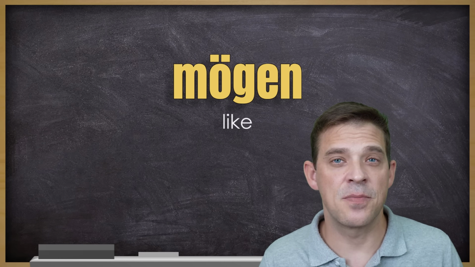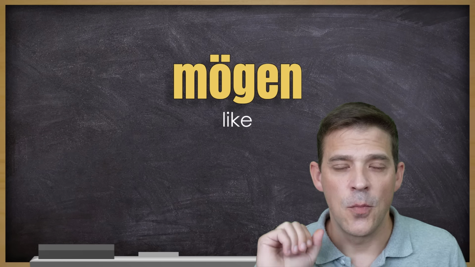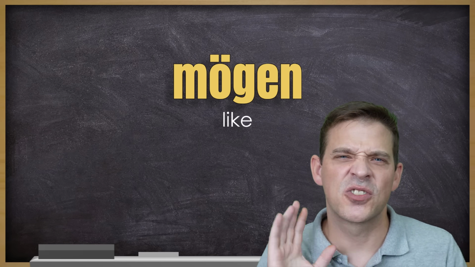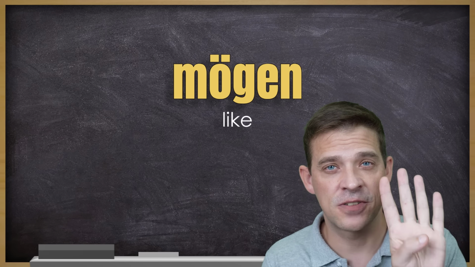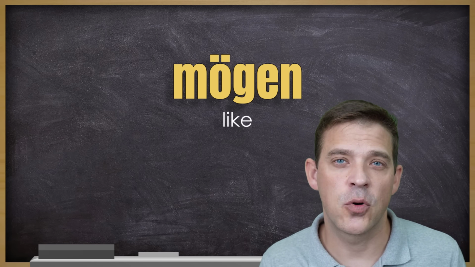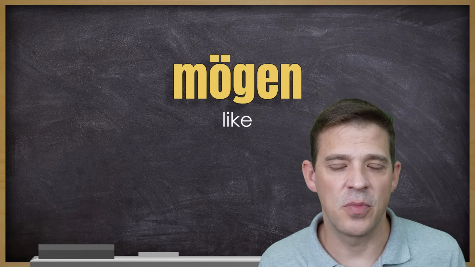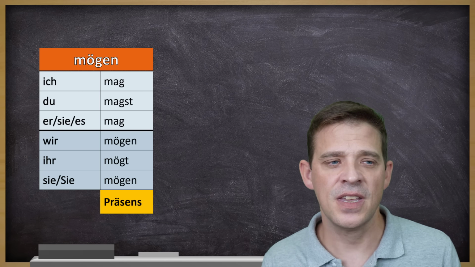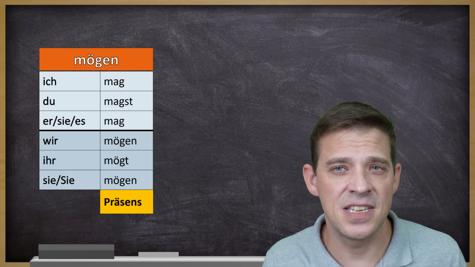Das nächste Verb ist mögen, to like. And here a small side note as well: mögen and the next one, sollen, are not commonly used in Präteritum. So the first four we had are important in Präteritum. Mögen and especially sollen are not really common, but still possible, so we are also going to do it. Mögen im Präsens: ich mag, du magst, sie mag, wir mögen, ihr mögt, sie mögen.